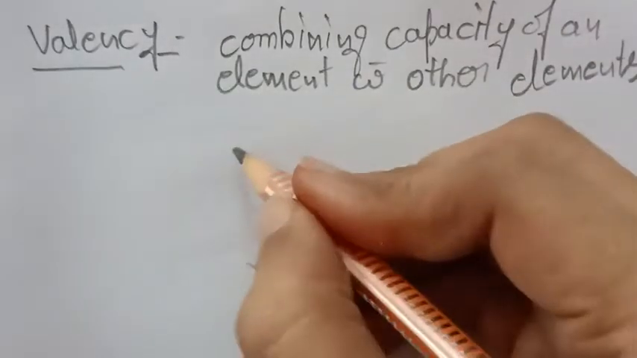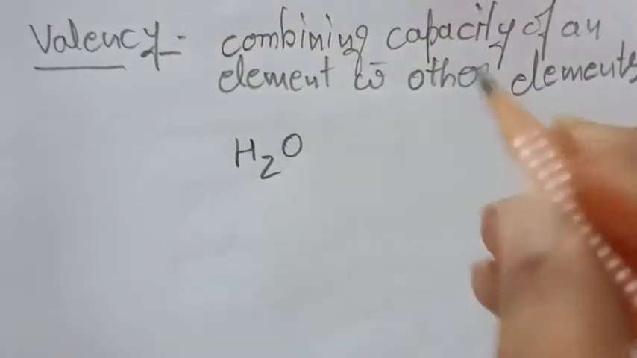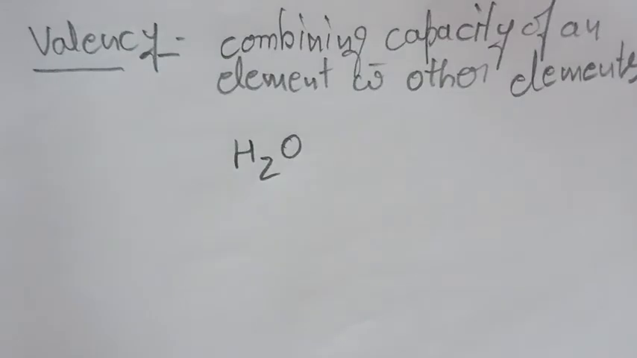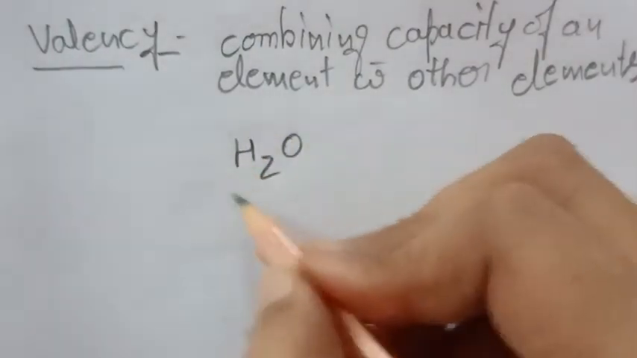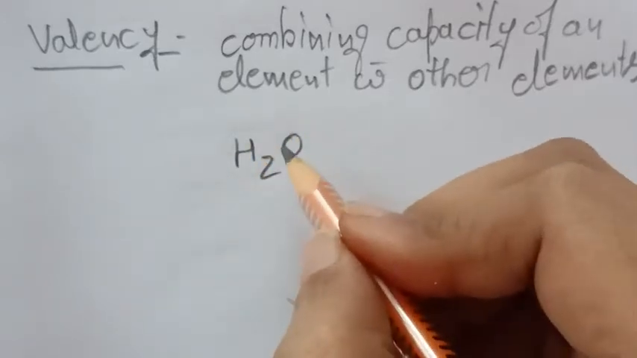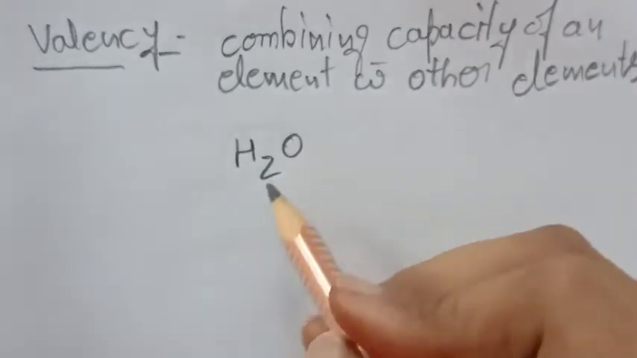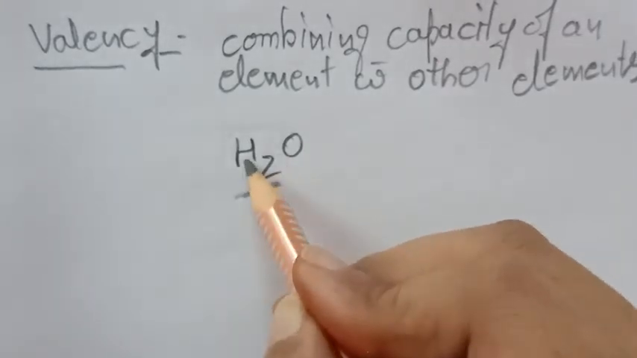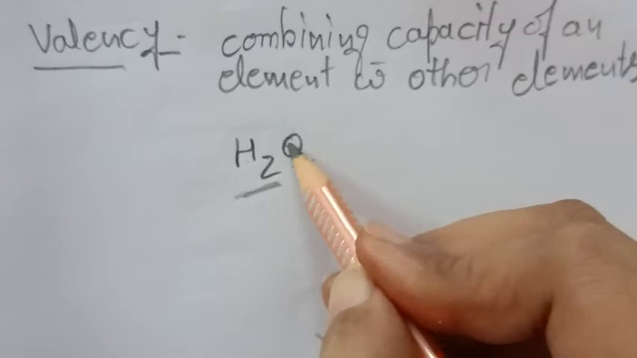For example, H2O, okay. So here how many atoms of hydrogen are there? This is one molecule of water, okay. It is represented as one molecule of water. So one molecule of water contains 2 atoms of hydrogen and 1 atom of oxygen.